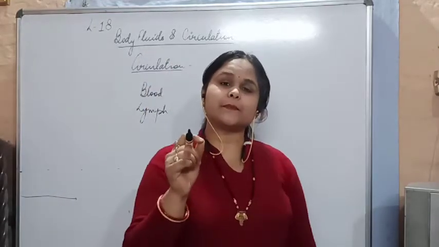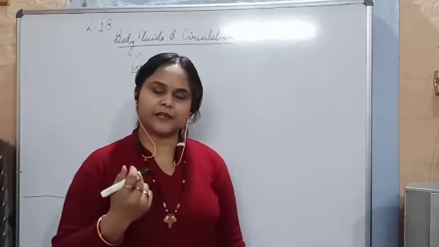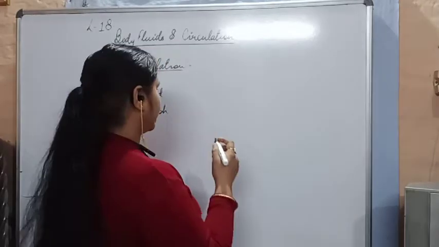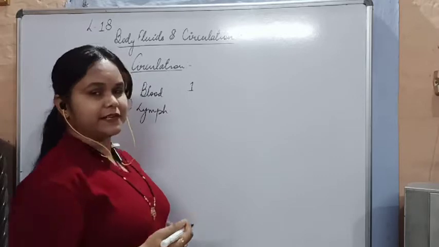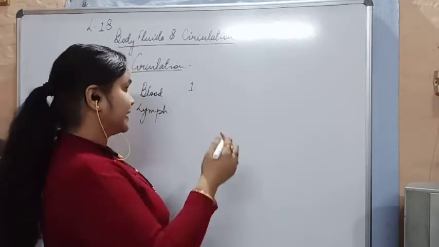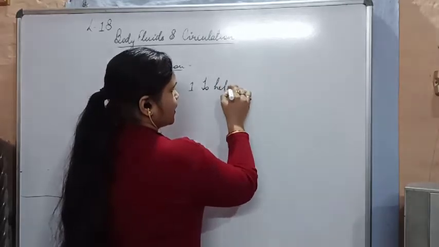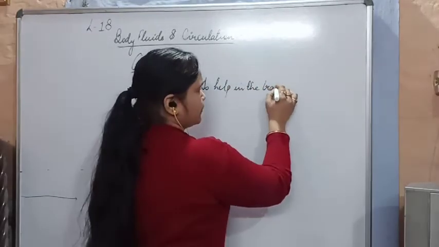So what is the basic function of the circulatory system in your body? Let's get started with the functions of the circulatory system. The first function of your circulatory system is to help in the transportation of gases.